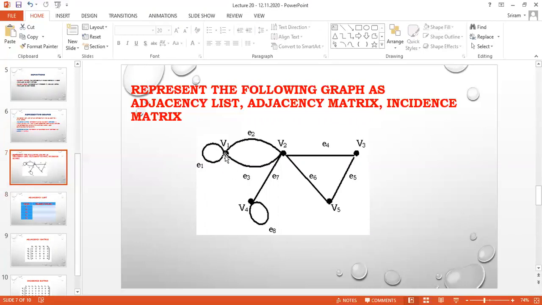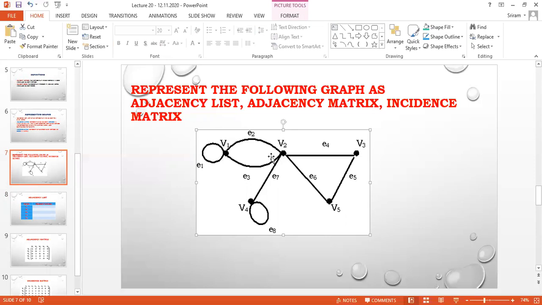For example, if I take V1, V1 is connected by an edge E1, correct? So V1 is adjacent to V1. Then V2: yes, there are two lines between V1 and V2.